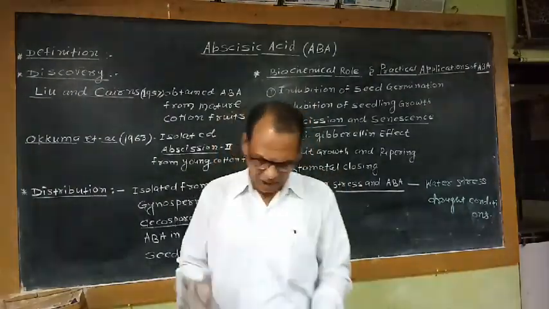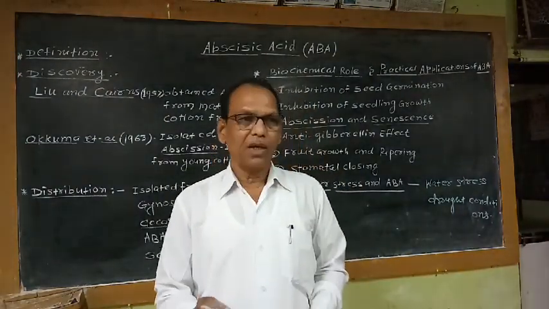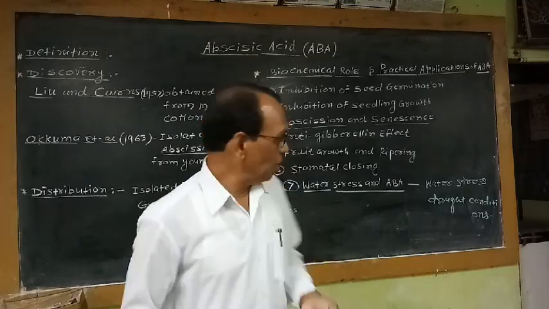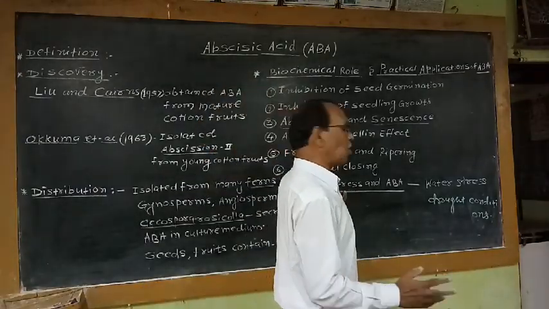That means the rate of transpiration is checked or reduced due to the increased amount of ABA.